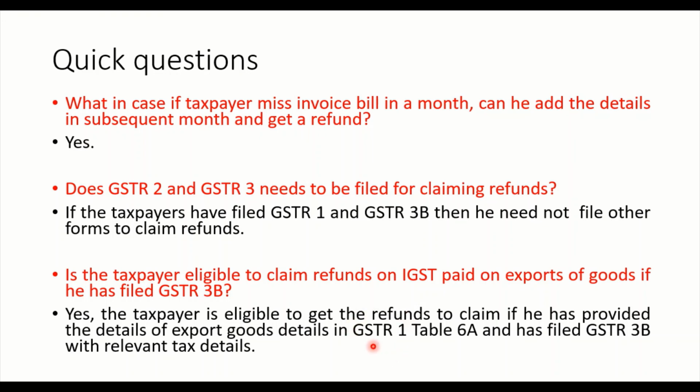Why GSTR1? It is outward supply, and because you are doing export, it should appear in GSTR1, right? Because it is an outward supply export, table A has to be filled, and then GSTR3B with relevant tax details has to be given, right? So these are the quick questions. These may help you in writing case studies.